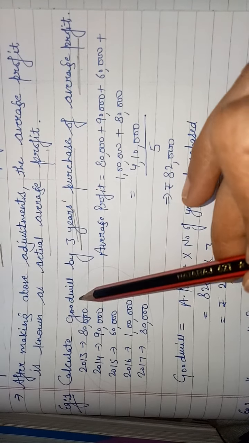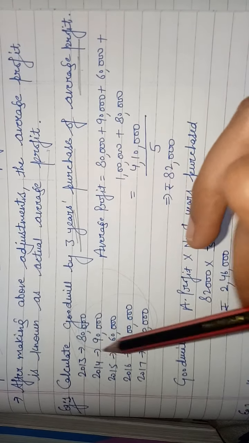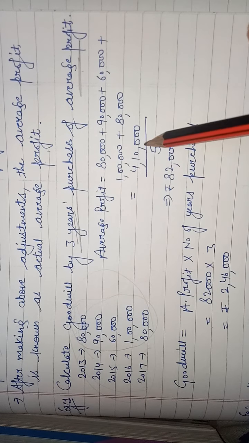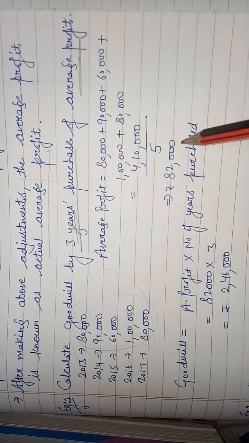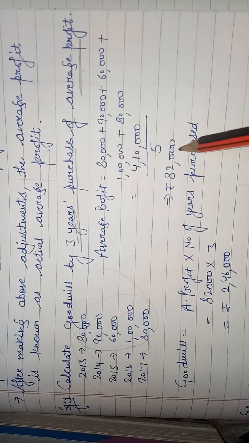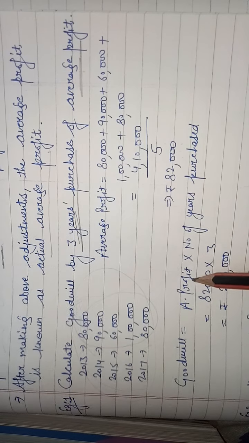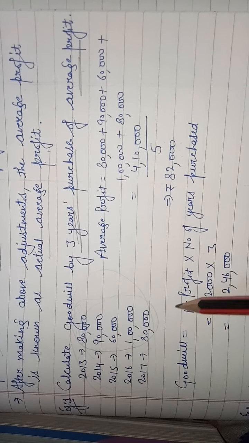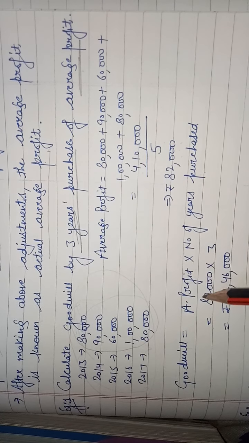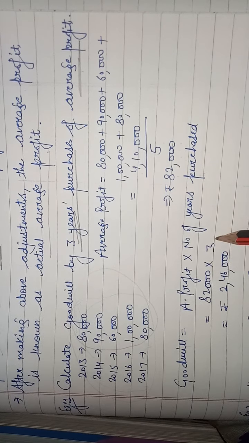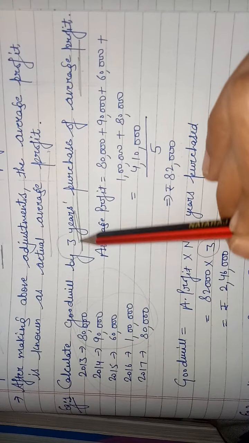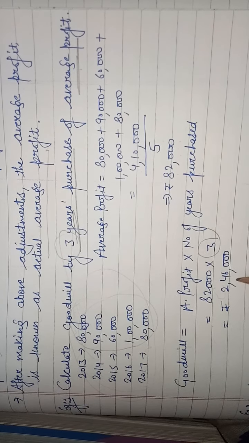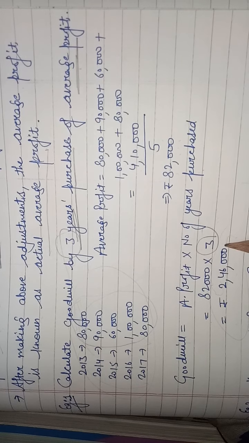So average profit is total profit of all 5 years upon number of years. So total of all this profit is 4,10,000 divided by 5 is equal to 82,000. So average profit is 82,000. Now goodwill is equal to average profit into number of years purchased. Clear? Formula of calculating goodwill is average profit into number of years purchased. 82,000 as average profit into number of years purchased 3. It is already given in question. So average profit into number of years purchased is equal to 2,46,000. It is our goodwill. Clear?